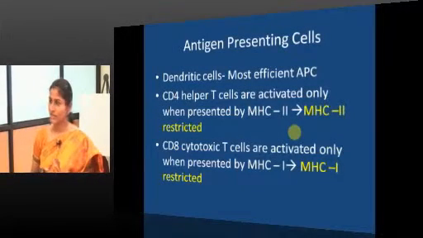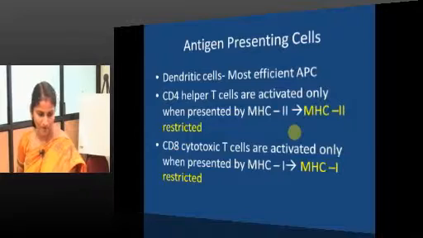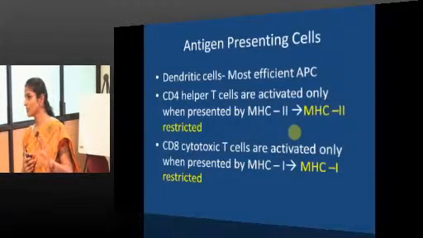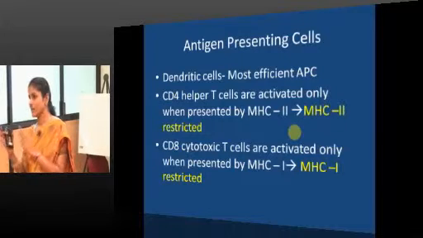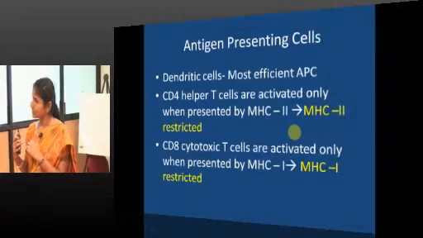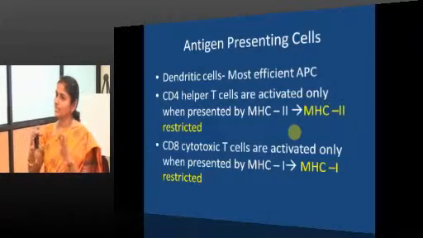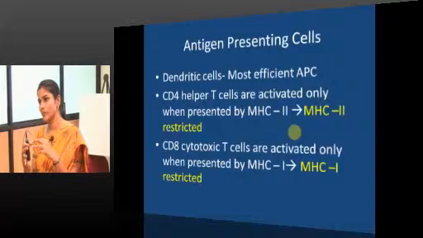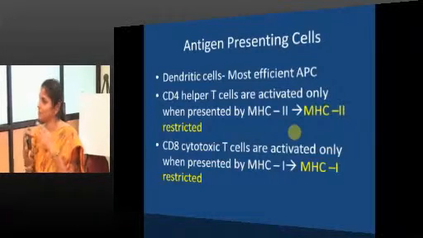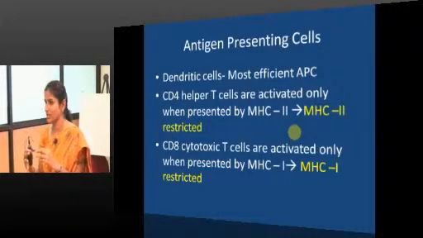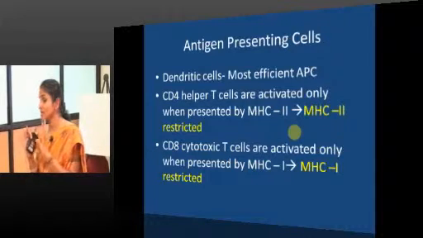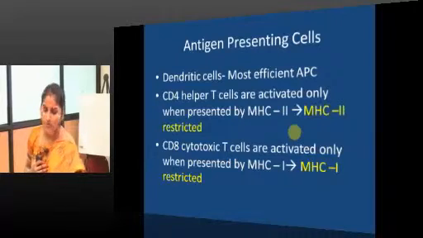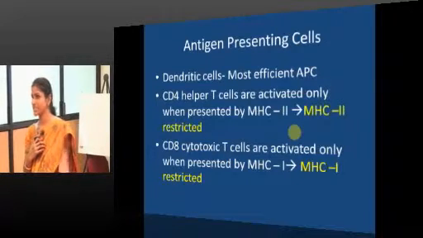This is the structure of the T cell receptor. What we have now seen is all about signal 1: the antigen presenting cell taking up the antigen, processing and presenting it to the T cells, given through MHC, taken up through T cell receptors. That is signal 1. This is not all that is enough for T cell activation. It requires one more signal for the activation, that is signal 2.